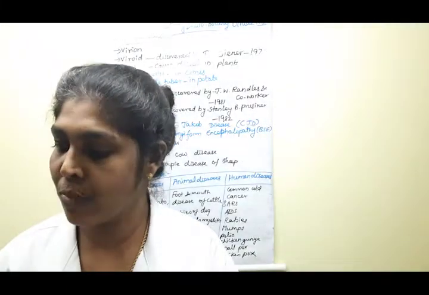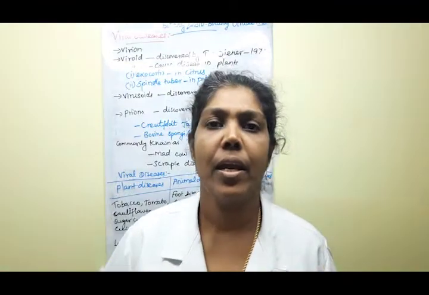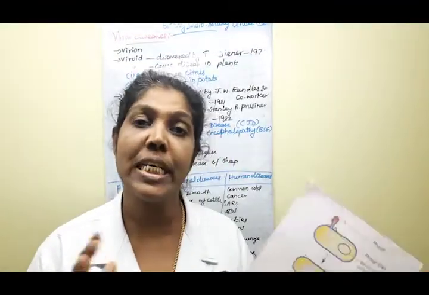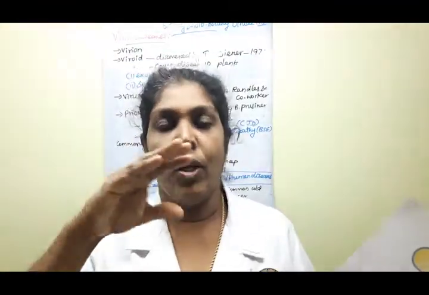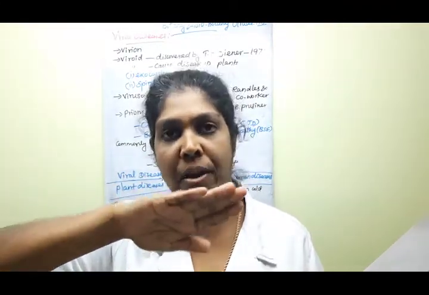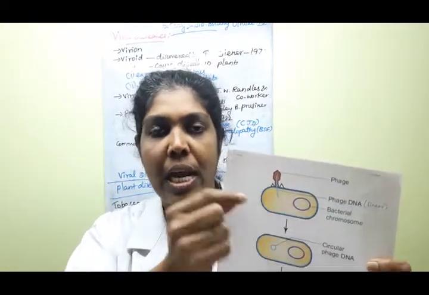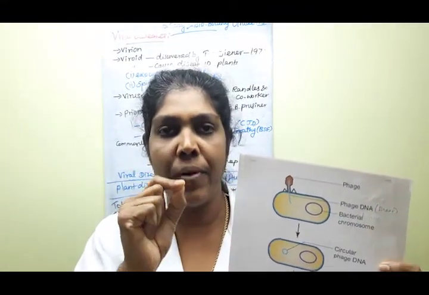What do you mean by lysogenic cycle, children? Can you say? Very good. In the lysogenic cycle, the phage DNA enters the host cell, isn't it? At that time, what will happen?